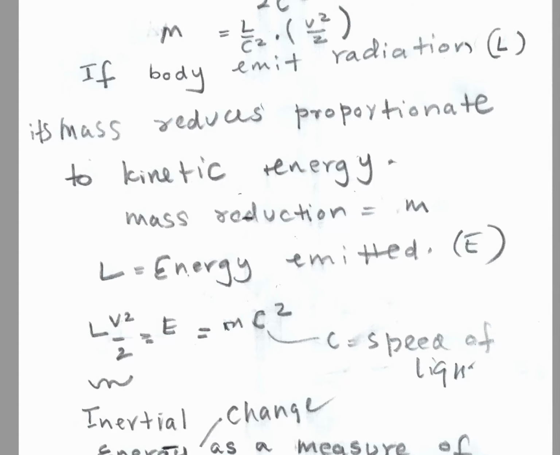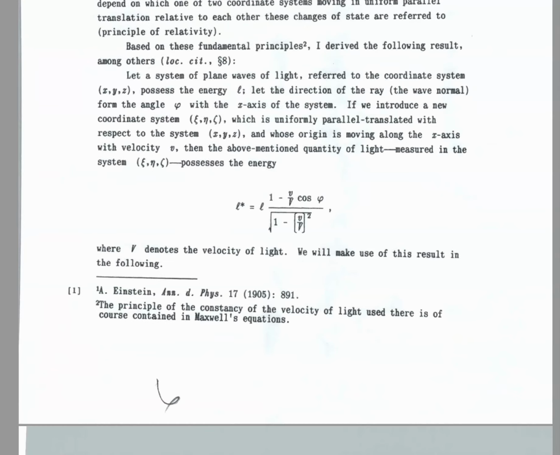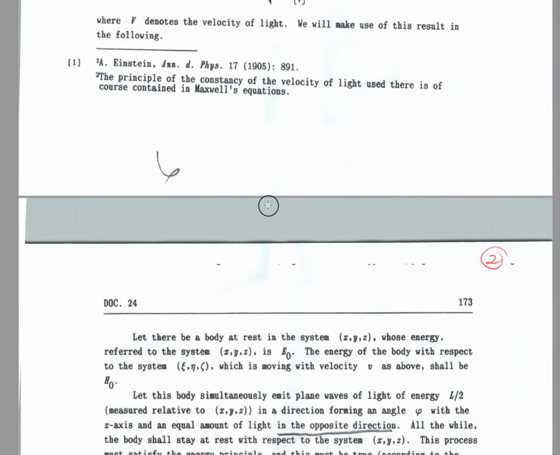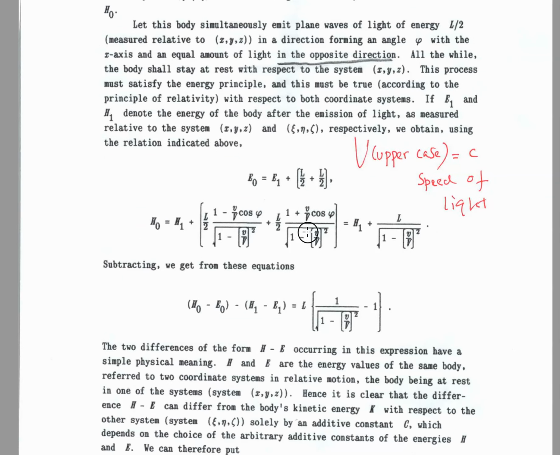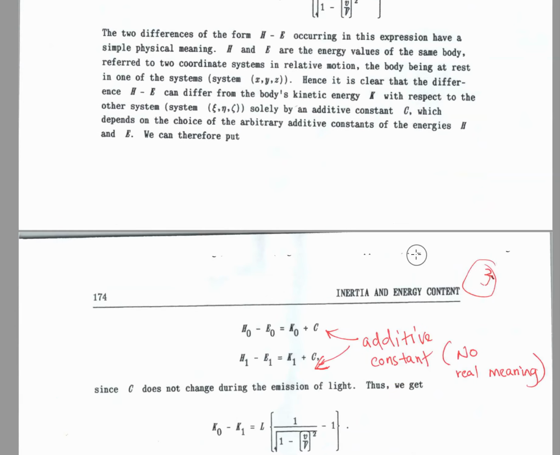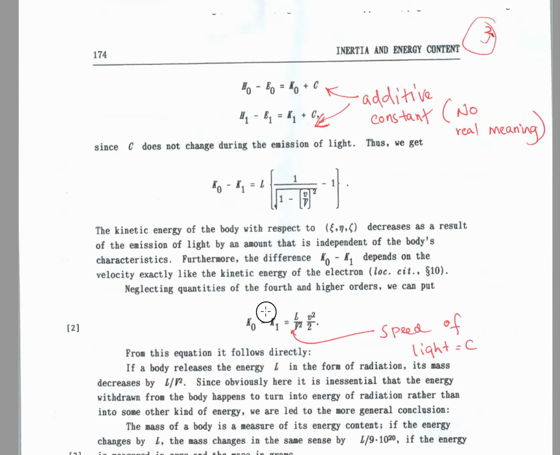So let's finish Einstein's paper now. So we came here, we did this, and this one I showed you with the Taylor expansion or the binomial expansion, whatever. So you could get it that way.